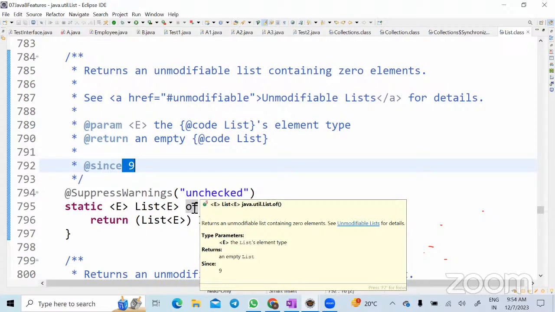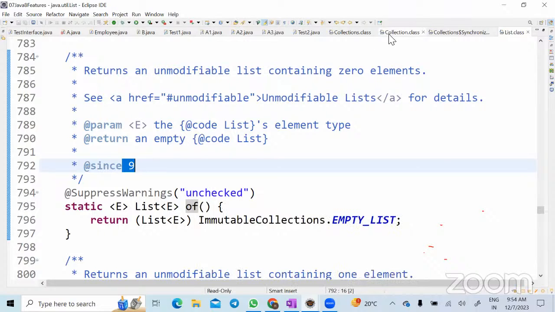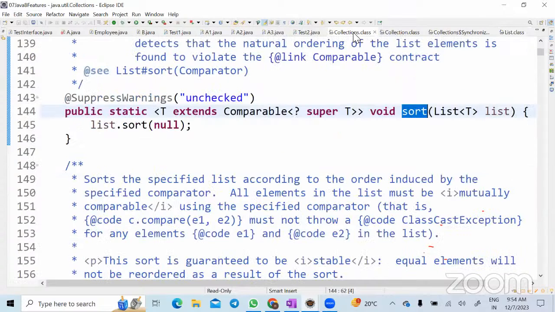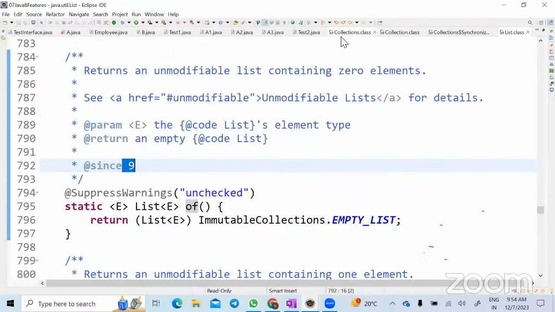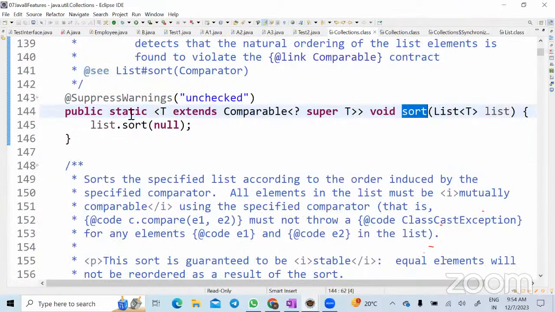Yes. So if someone asks you what is the advantage, earlier we used to write the utility methods in the Collections class because I cannot write non-abstract methods in an interface. But from Java 8 onwards, the same static method can be moved from there to the interface, correct? Yes, correct. So now you get the answer for your question? Yes, sir, I got it.